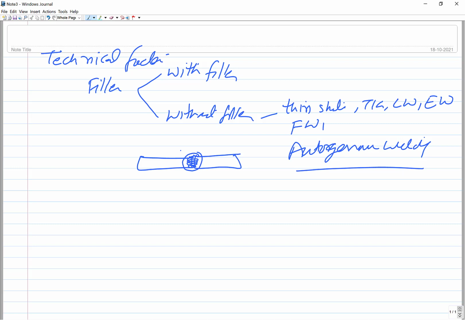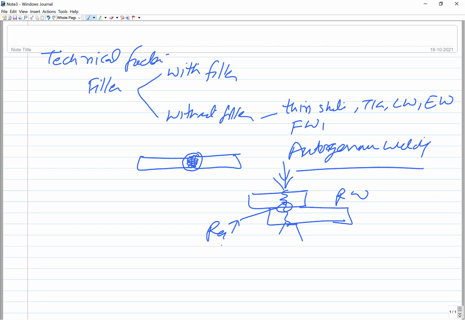And sometimes the nature of the process is such that you are not in a position to use the filler. An example is resistance welding, where the two sheets are kept in an overlapping position and through the electrode the current is passed through this piece at the interface. The resistance value is high, so the high heat generation at the interface leads to partial and localized melting.